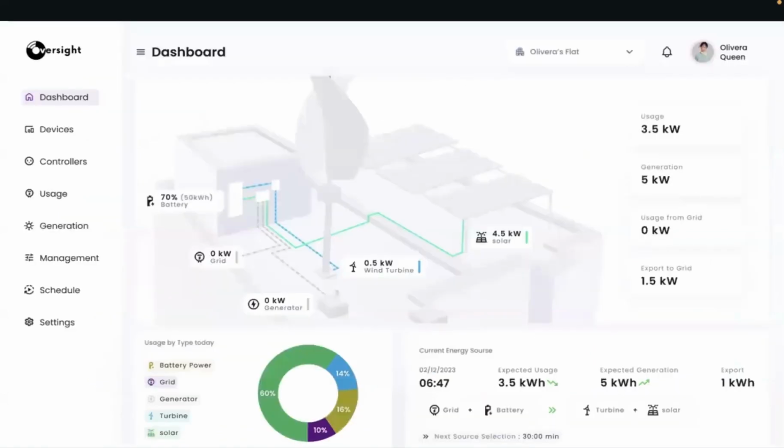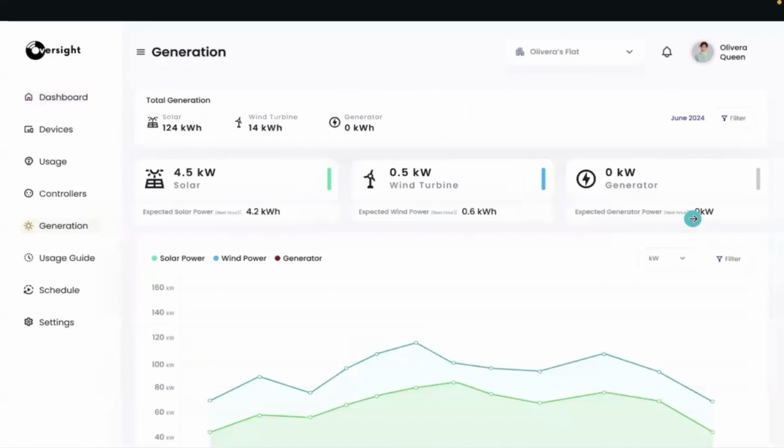This is what the software dashboard looks like. So this is the landing page. You can see a summary of everything that is going on within the mini grid through this dashboard. This shows you the power generating data from different sources. How much are we generating right now? Historical data as well, and the predicted data for the future.